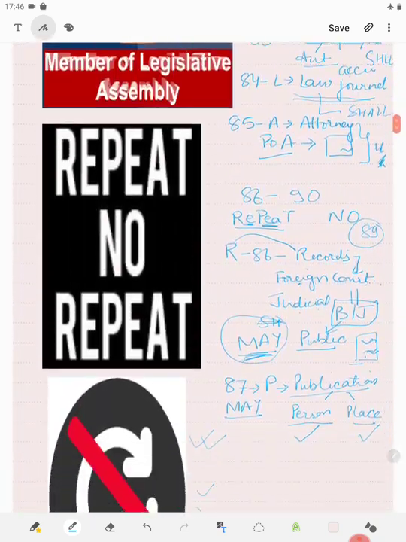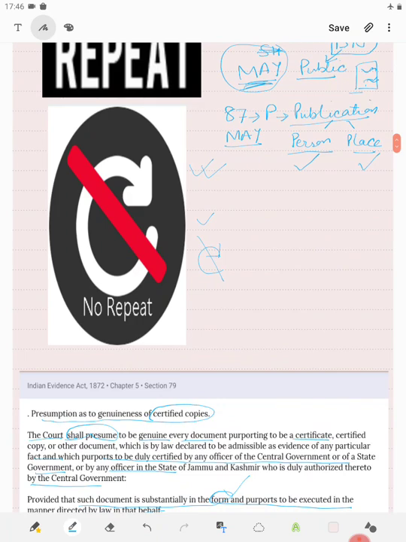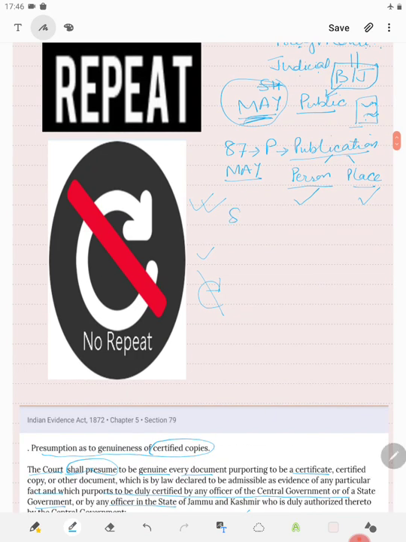Now we will come to T in section 77, section 78, 88, that is T, and here T stands for telegraphic message. What is the presumption? Suppose a telegraphic message is sent from A to B, and the sender's name A is written.